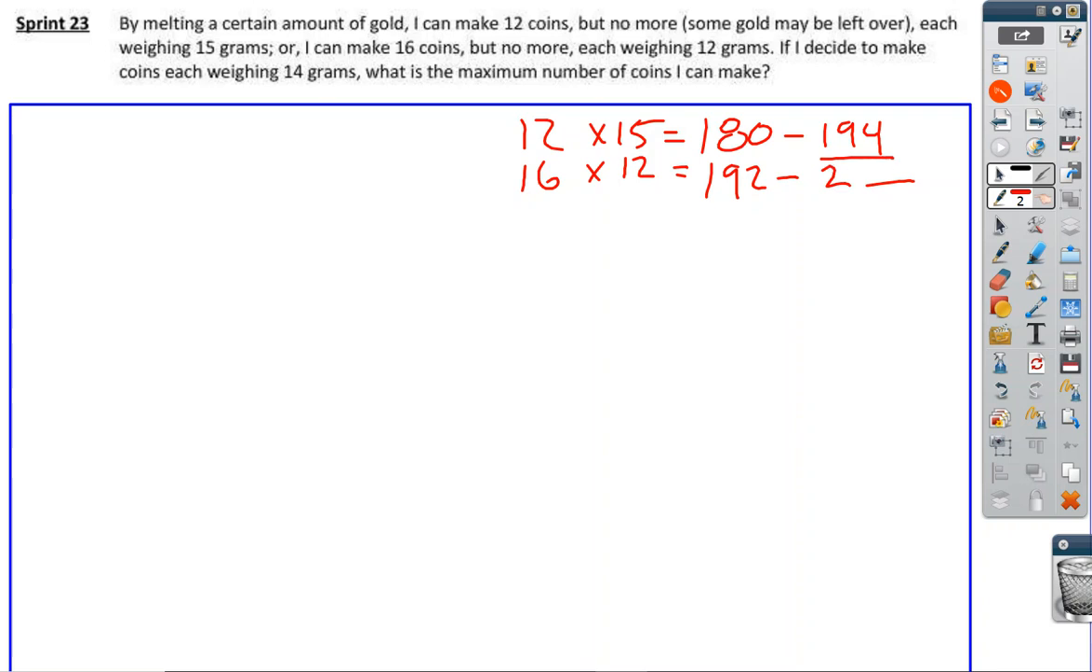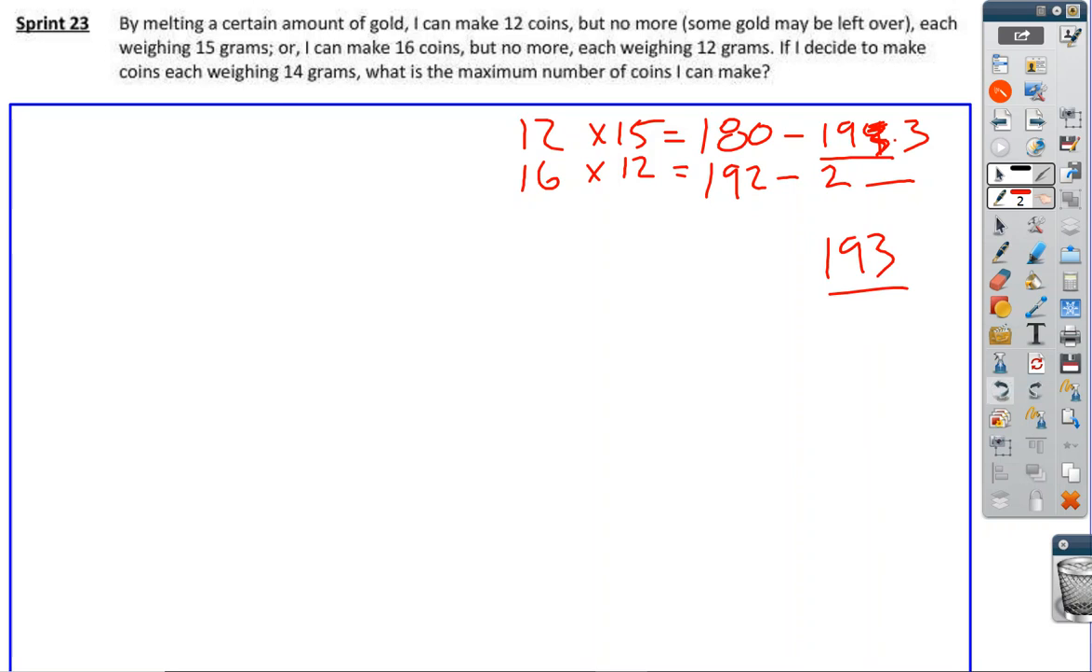So what is the amount that I can have and not make another coin? Well, if I have 194, I can make that last coin, right? So really I can't have more than 193. And so that is the amount of gold that I totally have, 193 grams. Well, 193 divided by 13, oh geez, I'm so excited to get the answer.